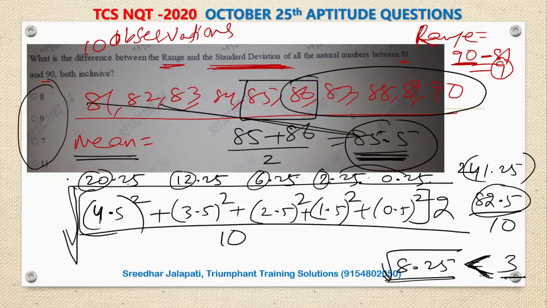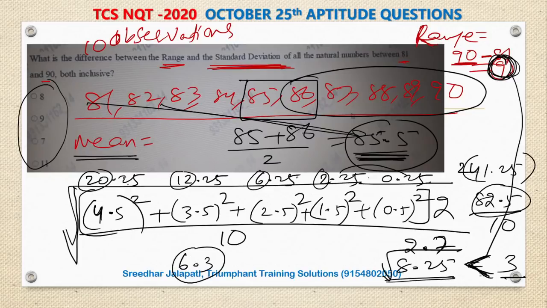So again another question with wrong options. What you are asked is to find the difference between range and standard deviation, right? So range is 9, and standard deviation is less than 3. So the difference could be more than 6, right? Let's say if you take this as 2.7 or something, then 9 minus 2.7 is 6.3.